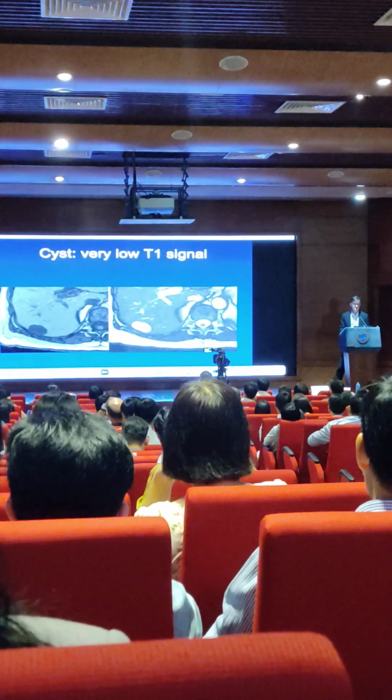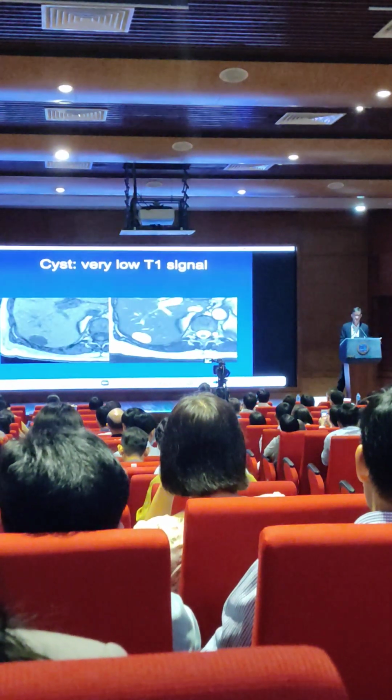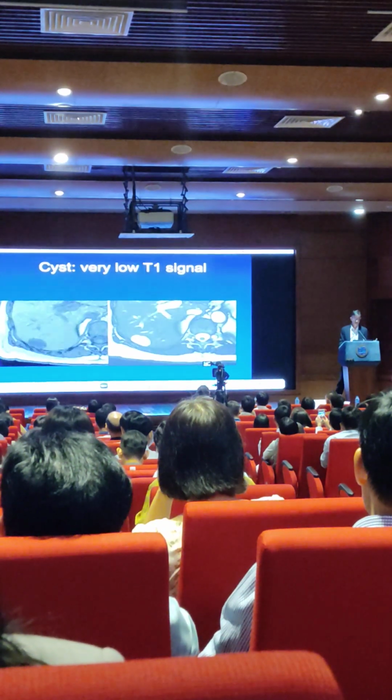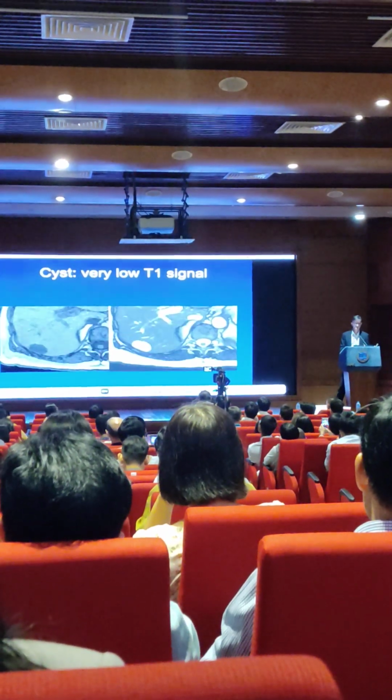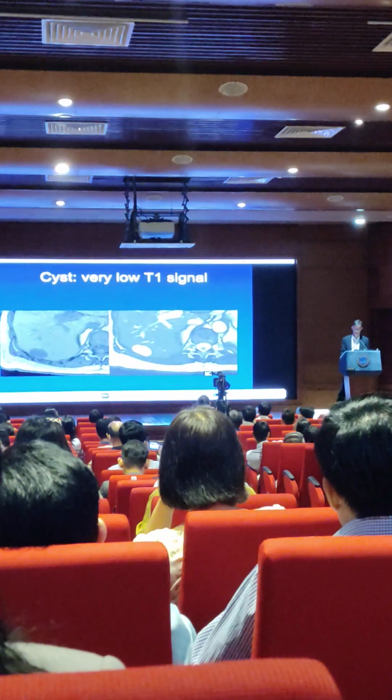So here's an example of a cyst. You'll be familiar with this, I'm sure. So very high T2 signal, very well demarcated, smooth contour, very, very dark T1 signal.